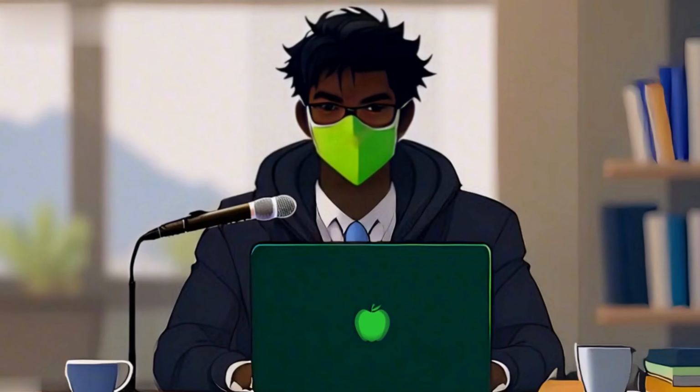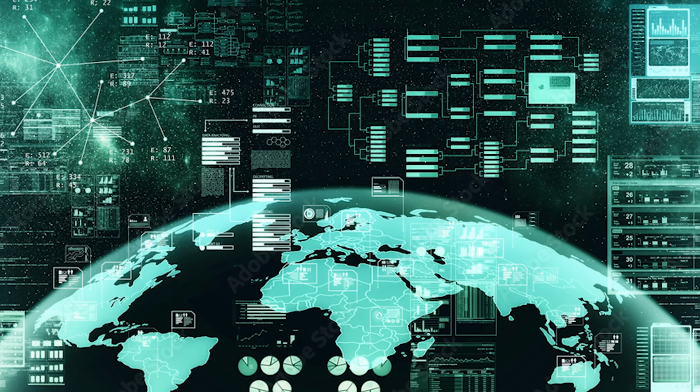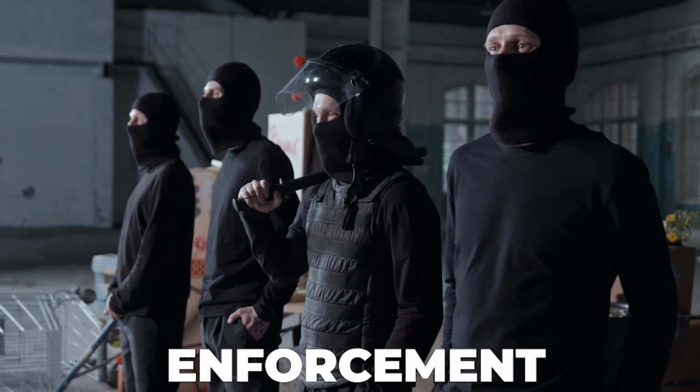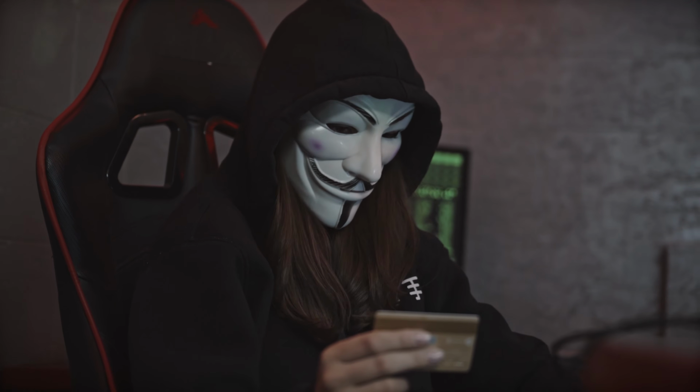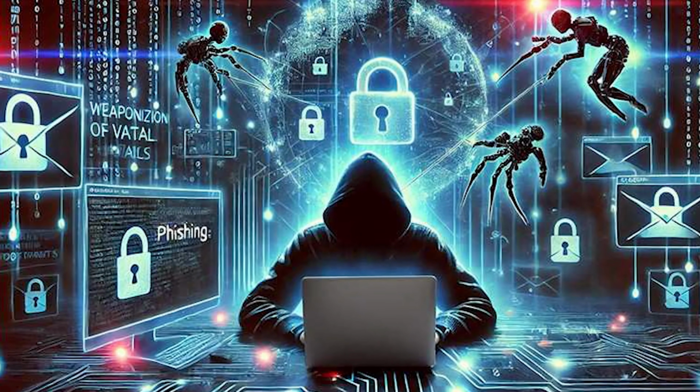Now, before we jump into the tools, let's talk about OSINT. This is open source intelligence. Basically, it's a fancy term for gathering publicly available data from the internet. Law enforcement, ethical hackers, and even cyber criminals use OSINT to uncover information hiding in plain sight. And here's the kicker. You can do this too.